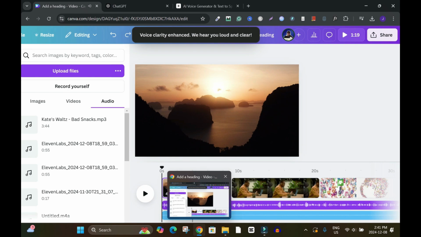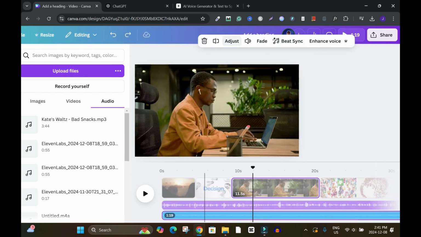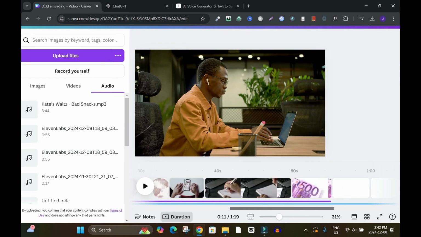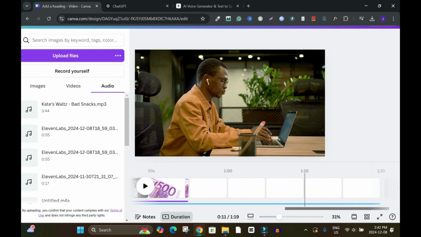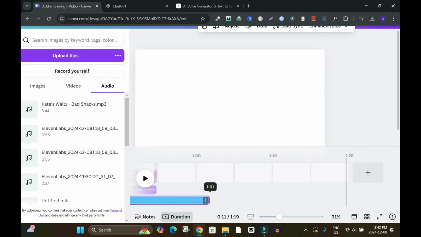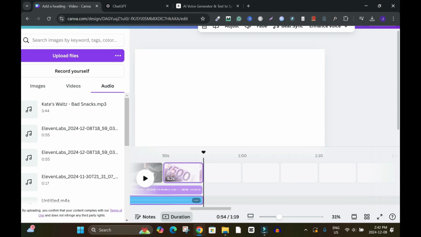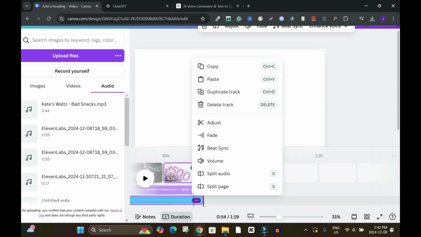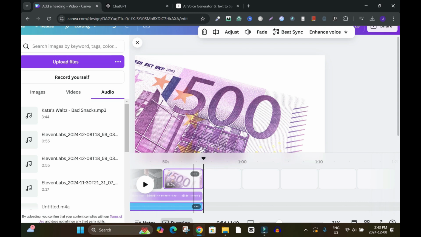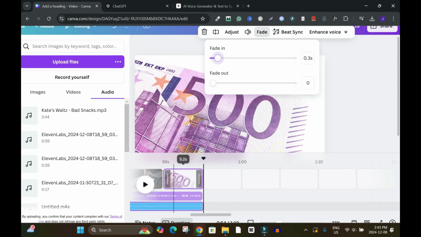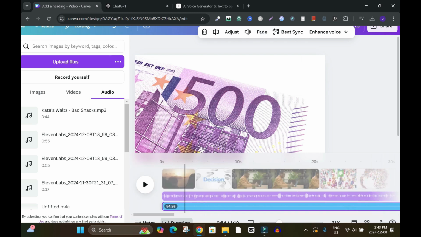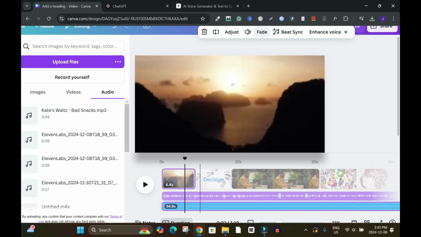I'll go back and I'll click on it again. I'll click on adjust. Let me move over, and the audio, I need to reduce it to the length of this. Then I'll hover and click on the 3 dots, click on adjust, and I will click on fade. I want the fading to start slowly. Actually, let me move this over here. Click one more time and I'll click on fade.